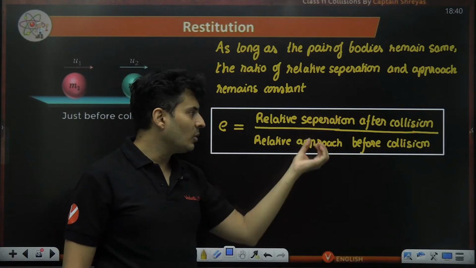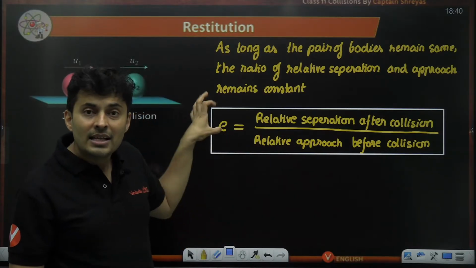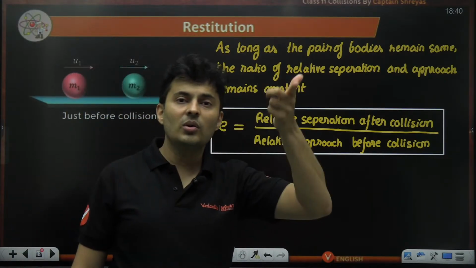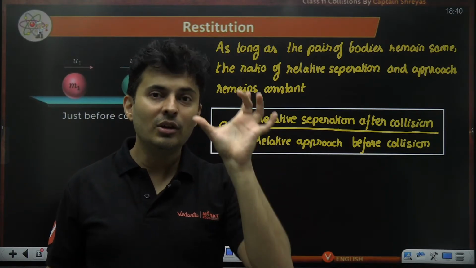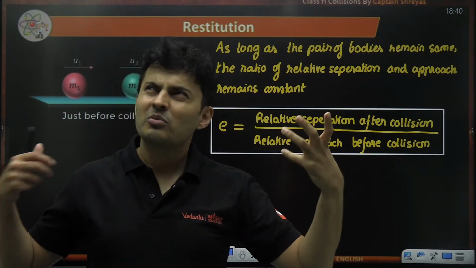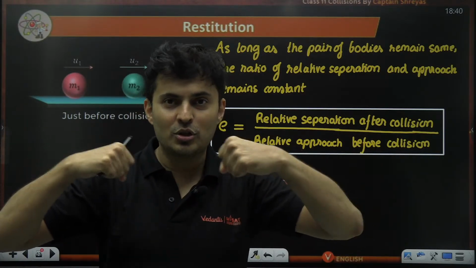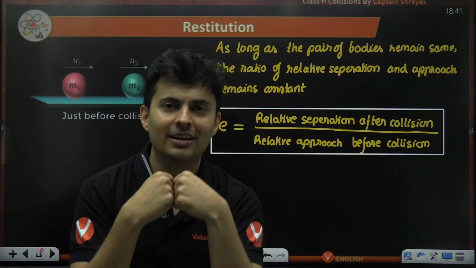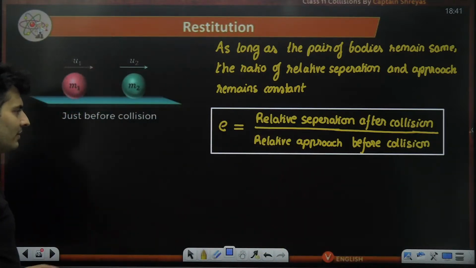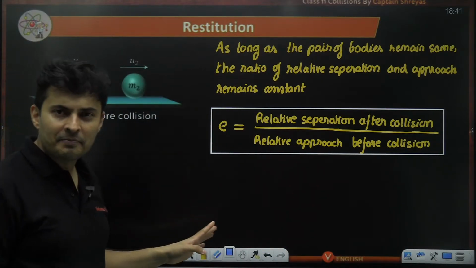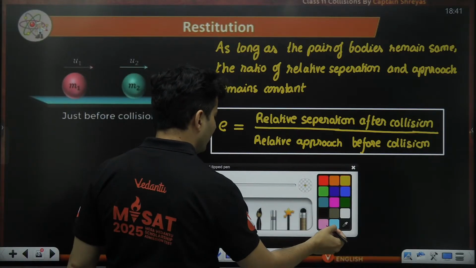So numerator is smaller, denominator is bigger. So this ratio will generally be lesser than 1. So that's how you are going to remember it. E value is less than 1, meaning numerator should be smaller. So who is smaller? Separation. Because approach, they will have full juice, but after colliding, they will get tired and they will separate with slightly lesser speed. Is that perfectly all right? Everybody with me? Okay.